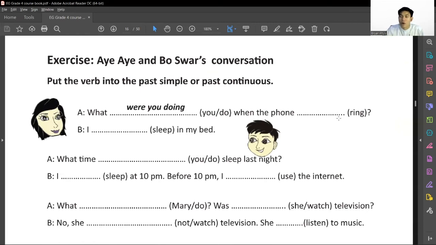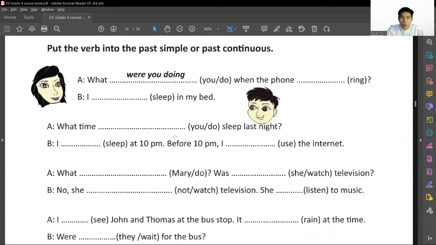So when the phone rings, verb 2 of ring is rang. When the phone rang, what were you doing? That would be the example sentence for you.